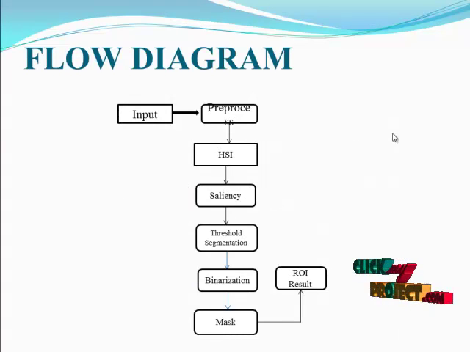Let's see the flow of our process. So this is the flow which we are doing in our proposed product. Initially the satellite images, that is SAR images, are taken as input from databases. The images are pre-processed by normalization and converted to HSI, that is hue, saturation, intensity, and split. From that we identify the salient regions, and threshold segmentation is processed through the saliency map. From the threshold segmented results we do binarization, that is binary conversion, which produces values 0s and 1s. The binary result is masked with the original image, so that provides us the ROI result.